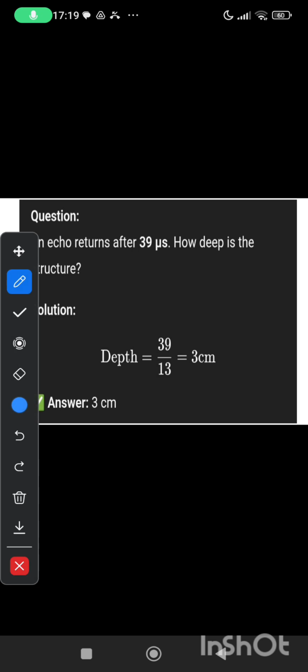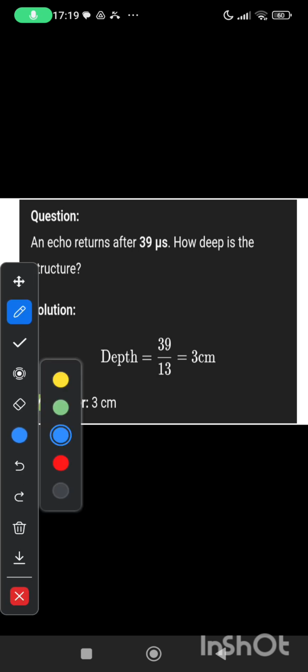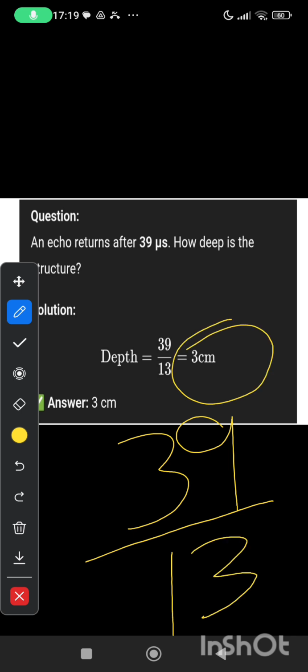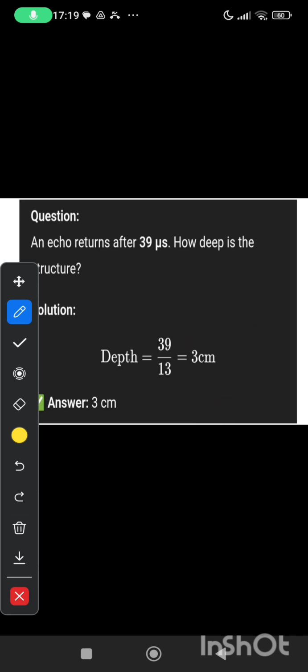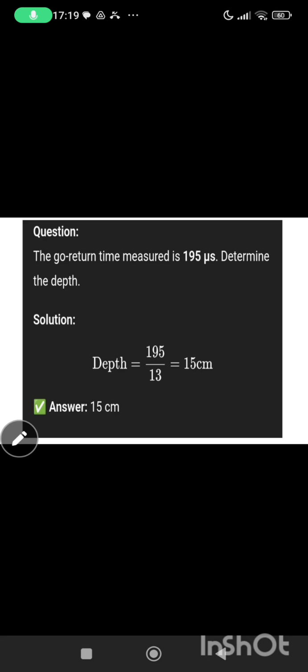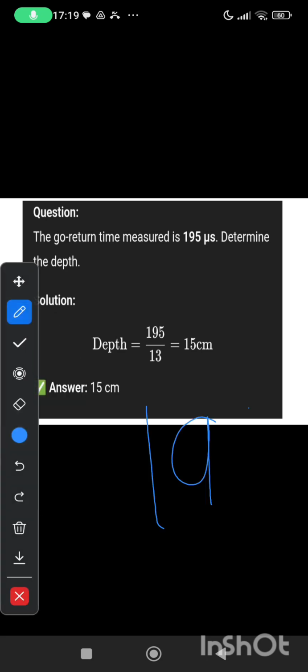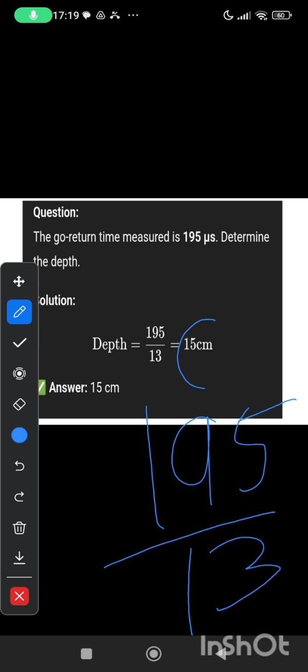Next one. Go return time is 39. How deep? So simply we divide by 13. Answer will be 3 centimeter. Exactly. Next one. Go return time is 195 microsecond. So simply we will divide by 13 and we will find the depth, 15 centimeter.